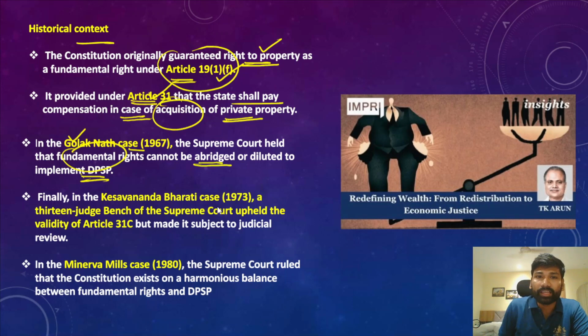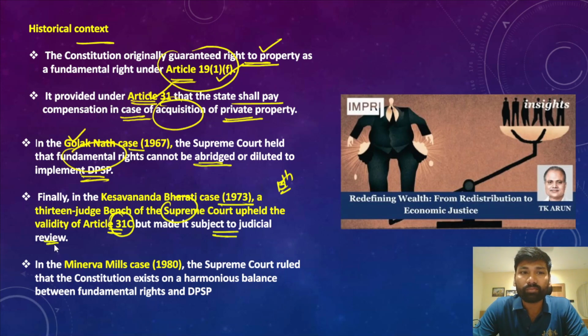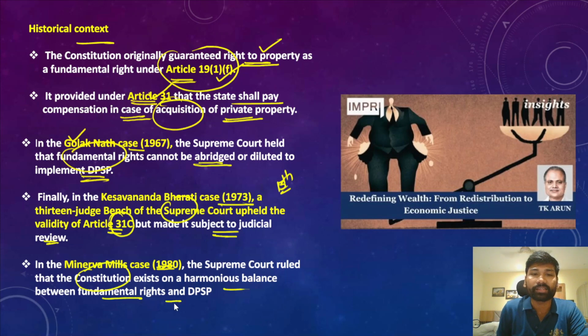However, subsequently in the Kesavananda Bharati case of 1973, the Supreme Court held, and that was a 13-judge bench, one of the largest benches that the Indian judiciary had ever seen. The 13-judge bench of the Supreme Court upheld the validity of Article 31C, but made it subject to judicial review. And at the same time, in the Minerva Mills case of 1980, the Supreme Court ruled that the Constitution exists on a harmonious balance between the fundamental rights and directive principles. So this is very, very important.